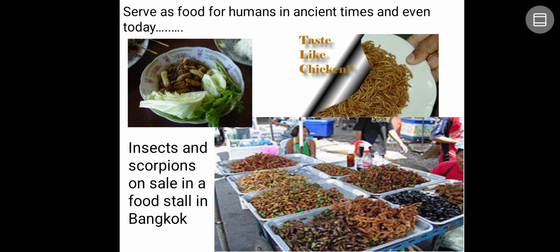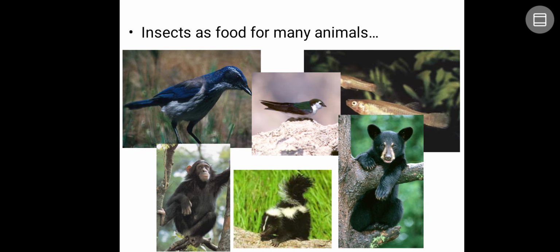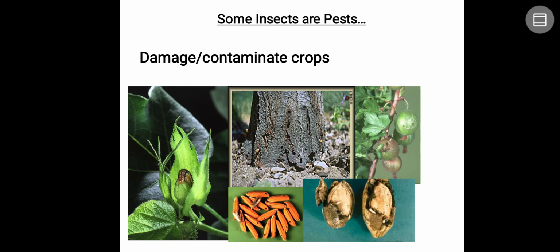Next, many of the insects can be used as food, not only for human beings. In some countries, of course, they are eaten by human beings, like China, but even so it plays an important role in the food chain and food web. Many organisms are completely dependent on insects for food. You can see examples like birds or apes or other organisms that depend on insects for food.